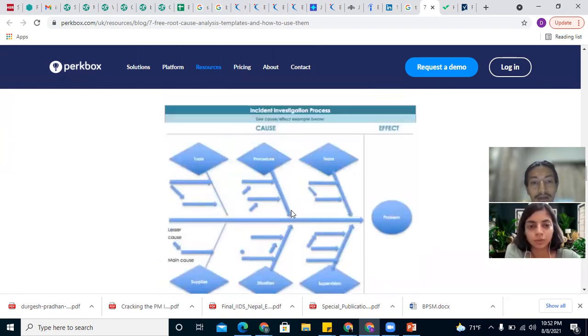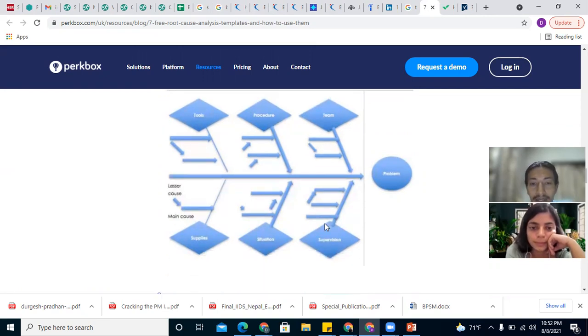For example, what were the main reasons for an effect? If there is a problem, what were the main causes? For example, if my sales was down, was the marketing team doing well, or was my product good, or was my delivery good? If it's a service, was my customer service good, or was the word of mouth marketing and after sales servicing good?